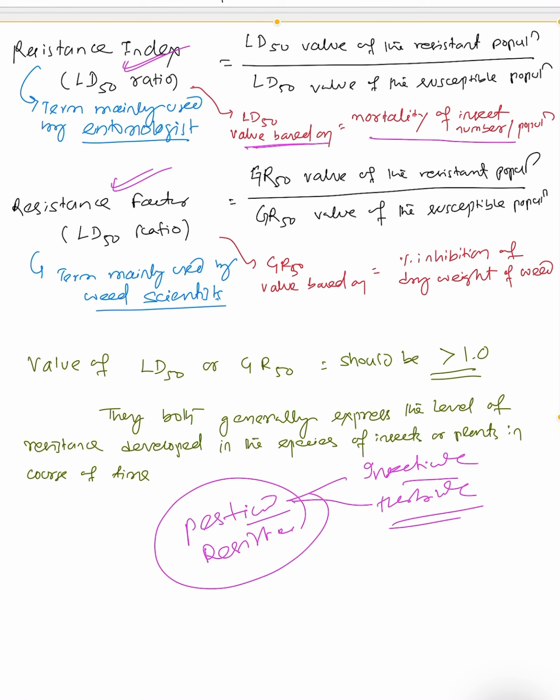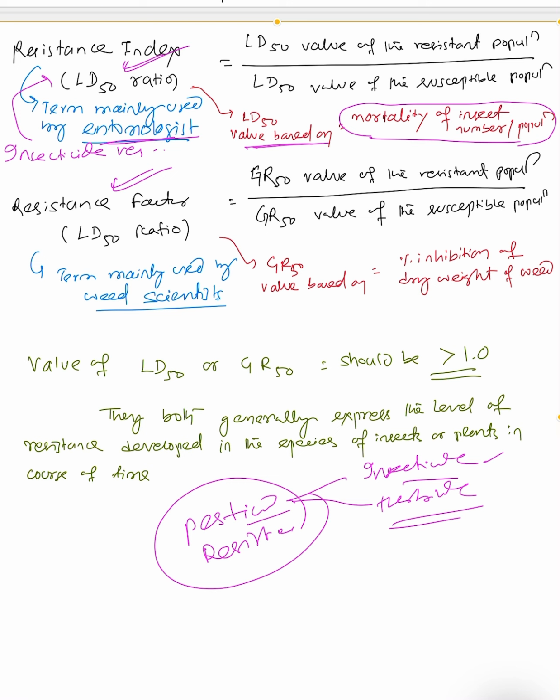LD50 is based upon the mortality of insects, or the mortality rate of the insect population. Whenever we consider insects, that is entomology, with respect to insecticide resistance, we use the LD50 ratio, that is the resistance index.